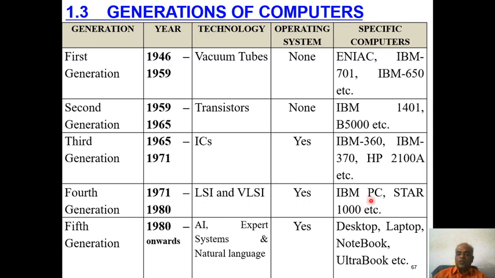Here the most popular specific computers are IBM PC, where PC is a personal computer. Next one is Star 1000.